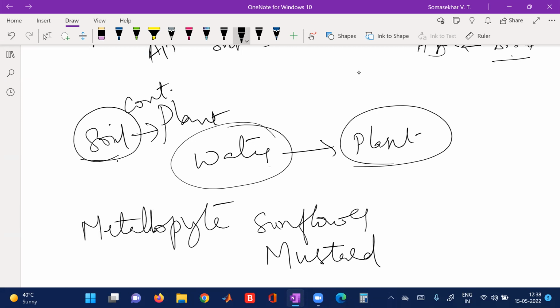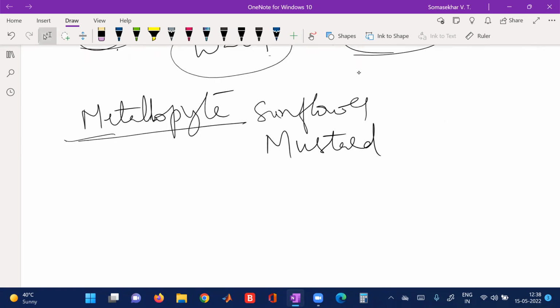Metallophytes are the plants that can tolerate and incorporate high levels of toxic metals in their cells and use them for their metabolic activities, and release them into the environment by converting them into a non-toxic or less toxic form, so that environmental pollution is not seen. This is known as metallophytes.